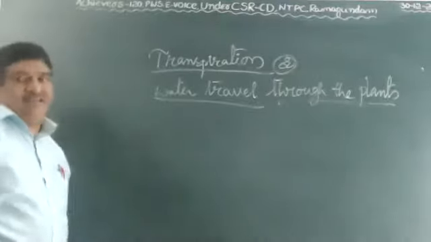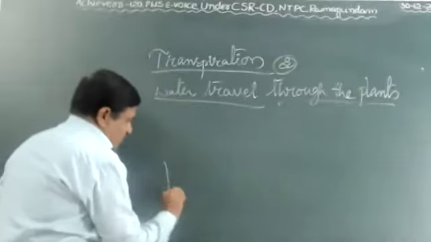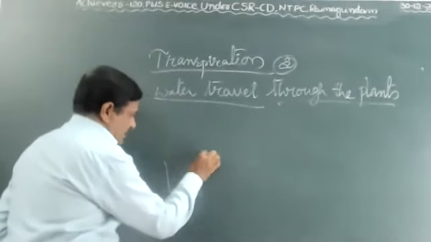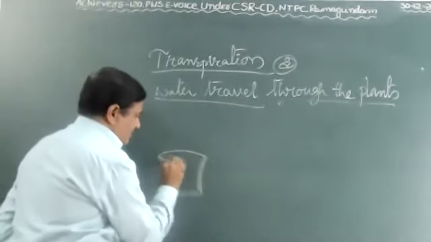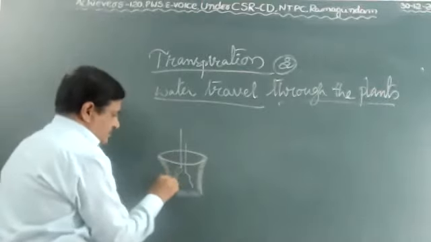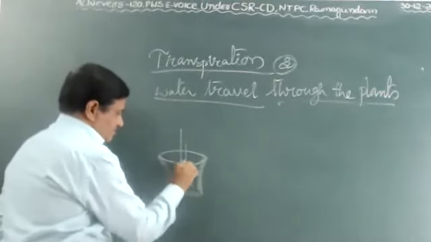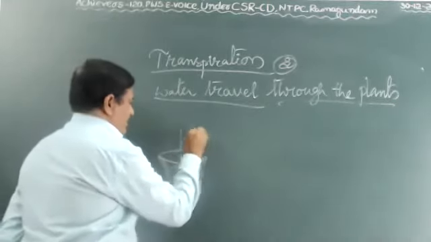How does it travel? Whether it is right or wrong, we can prove it. Take a healthy potted plant, which is growing in a pot. This is the root system. These are all branches.